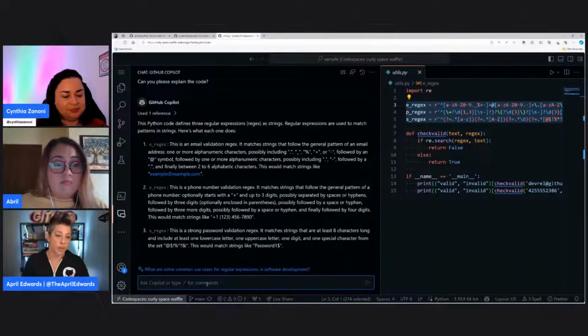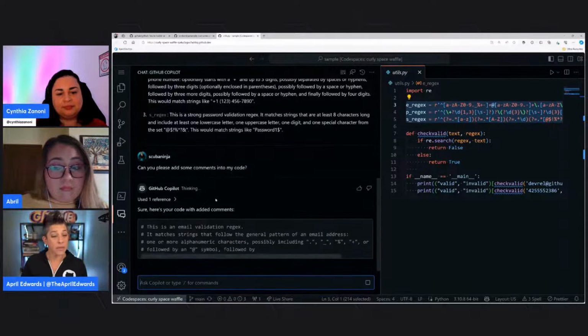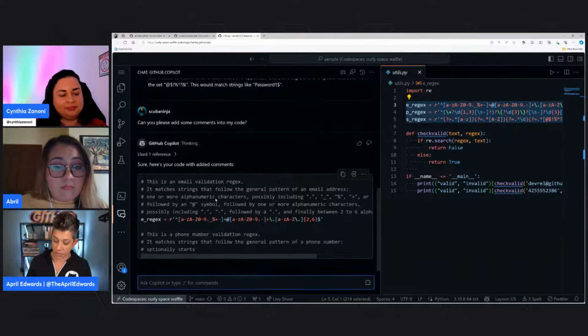So Cynthia and Abril, you're going to pick up this code next. I'm going to ask Copilot, can you please add some comments into my code, and see what it says. Now we can see it's referencing those 3 lines still, and it's going to give us some explanation, some comments. So this is really, really beneficial for us. So let's see what else it spits out.